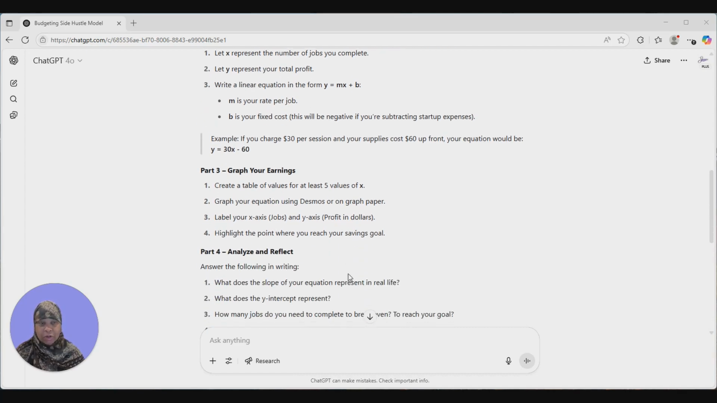Part 3, graph your earnings. Create a table of values, at least 5 values of X. Graph the equation using Desmos or on graph paper, and they should label their axes.